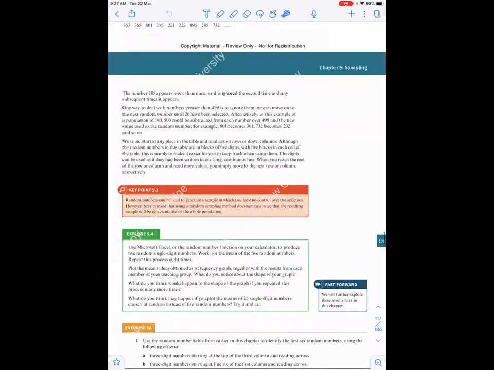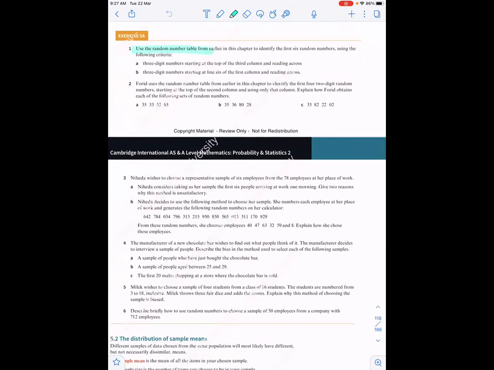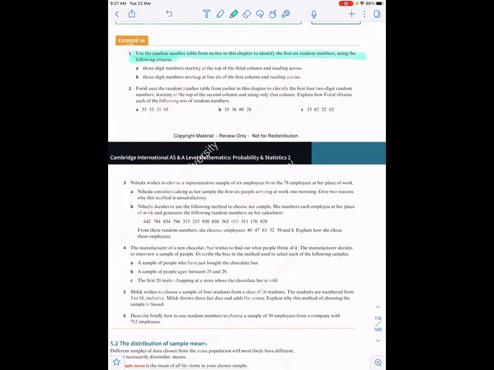Okay, starting with the questions and the exercise. The first question says, use the random number table from earlier in this chapter to identify the first 6 numbers using the following criteria: 3-digit numbers starting at the top of the third column and reading across.